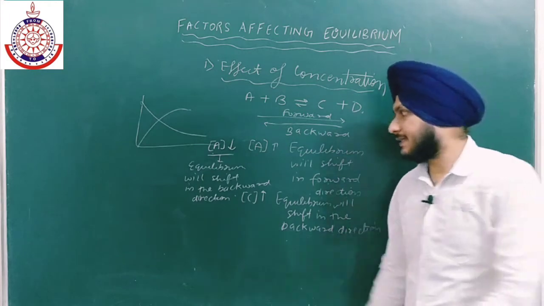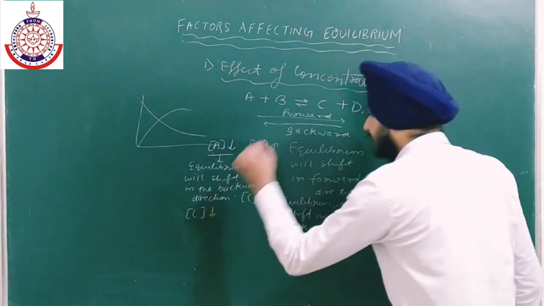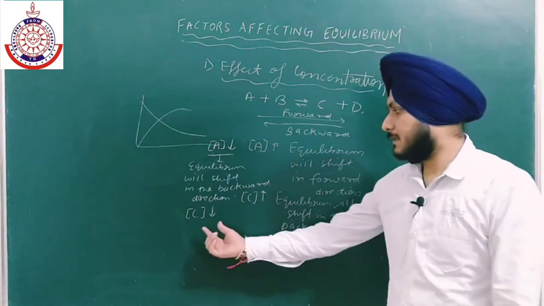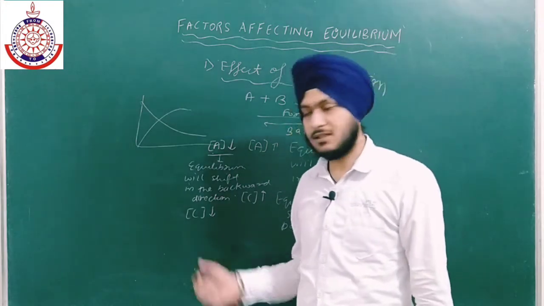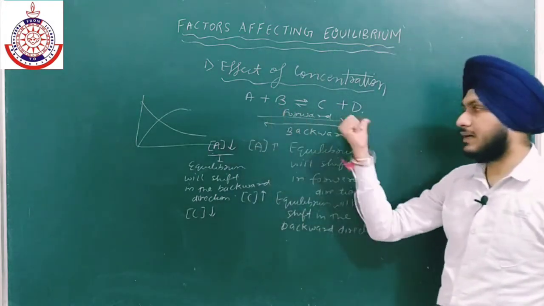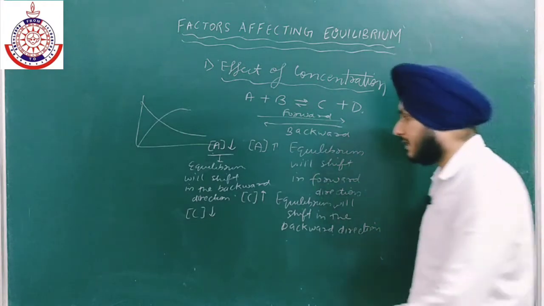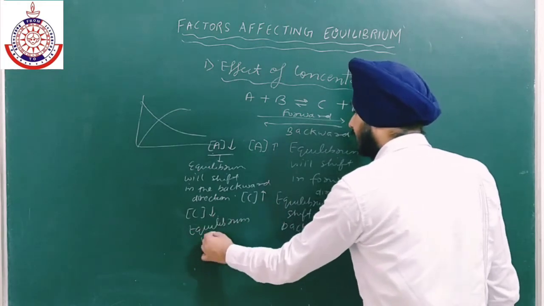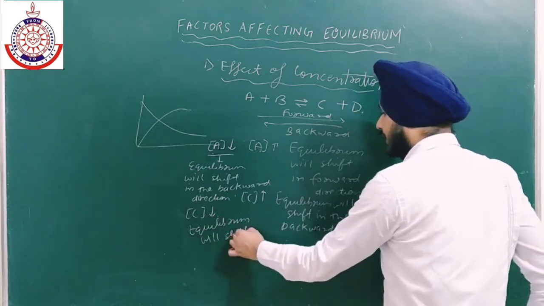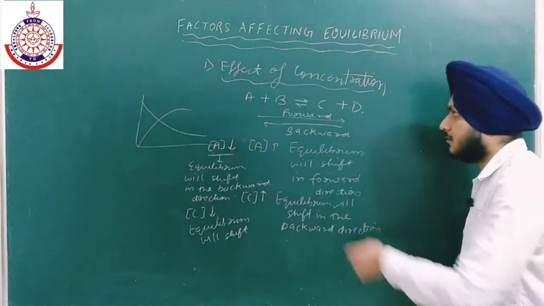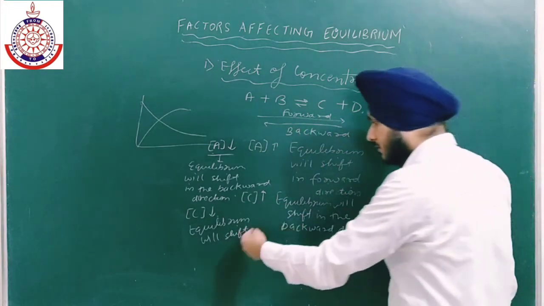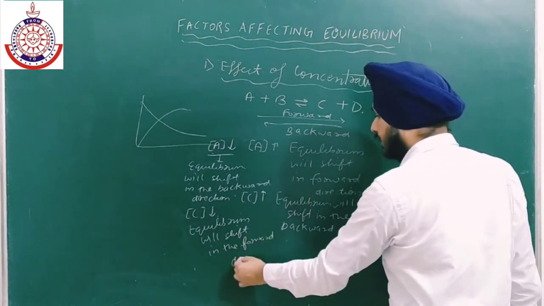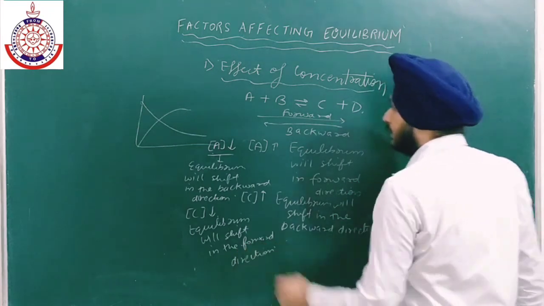Now, if I am decreasing the concentration of C, then according to Le Chatelier principle, the equilibrium will shift in that direction where the concentration of C is increasing. If we go in the forward direction, the concentration of C will increase. So equilibrium will shift in the forward direction. This change will favor the product, or it will favor the formation of product in the forward direction. There are quite a lot of ways of saying this. Is it clear or not? I think it will be clear to everyone.